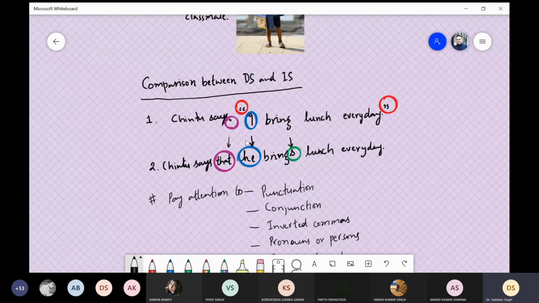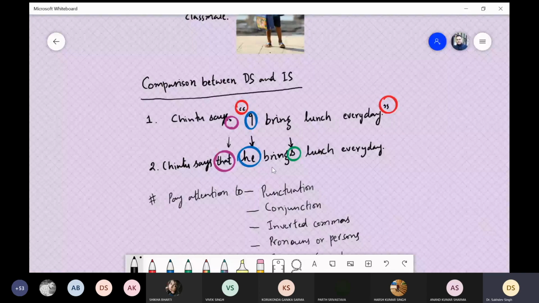That's why the form of verb also will change. It remains the first form of verb, but since the sentence in the direct speech was in present indefinite tense, I bring lunch every day, that's why when the subject becomes he or she, the rule of present indefinite tense will be applied, because we've done the tenses.